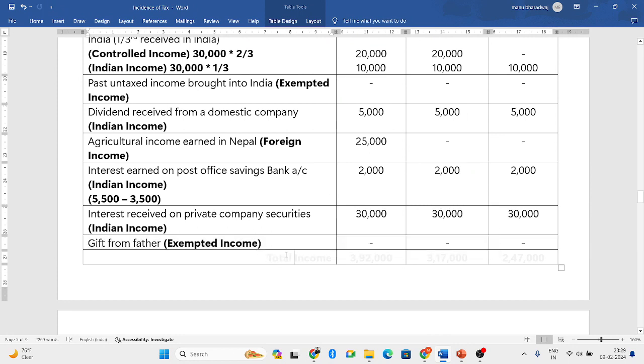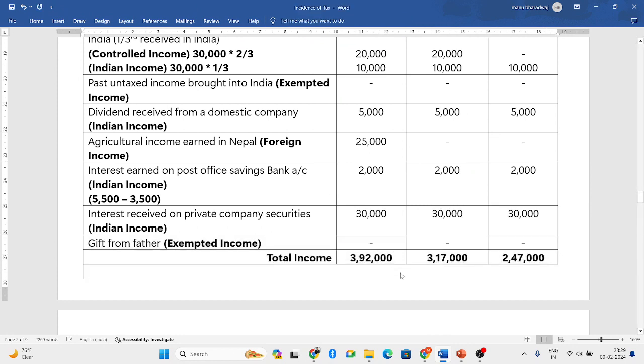Now when you add everything, you will get total income or gross total income. So 3,92,000, 3,17,000, 2,47,000. This is our total income.